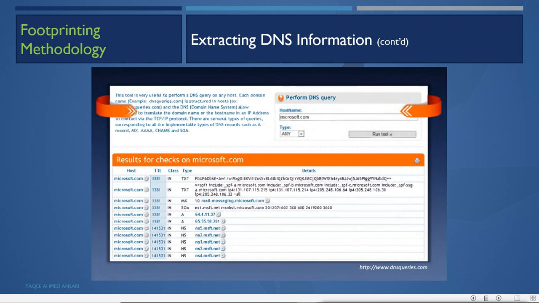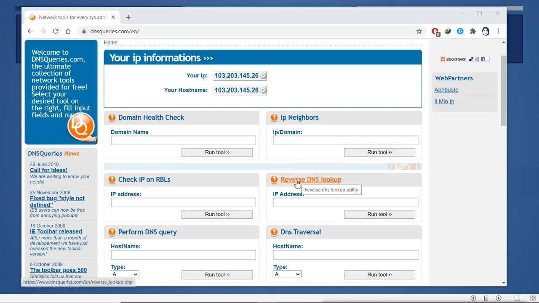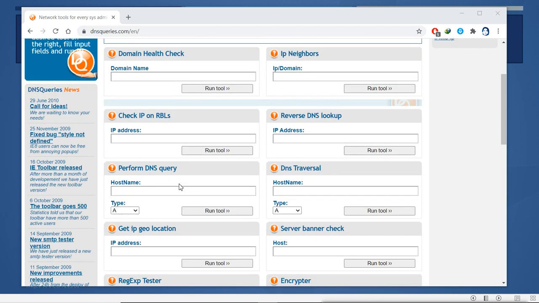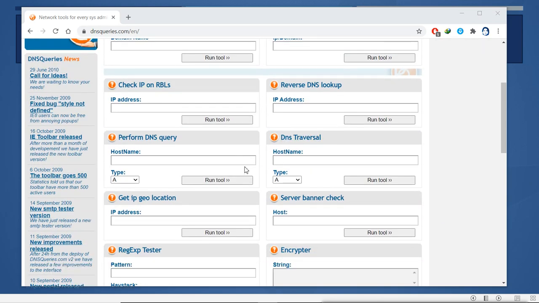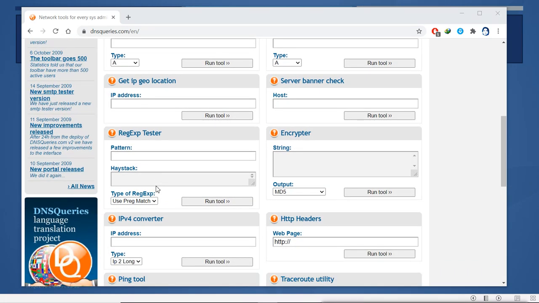So if you want to do it with the online tool, then you can go to the online tool. This is the online site where you can do these DNS queries. We can check the domain. There are other tools we can also use, like you can check the domain health, the neighbor IPs, the reverse DNS lookup, and the RBLs. You can check other options also, and in those options you can perform the DNS queries. There is other information there as well.